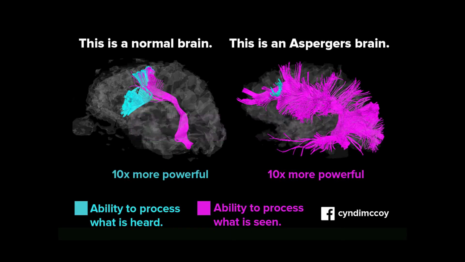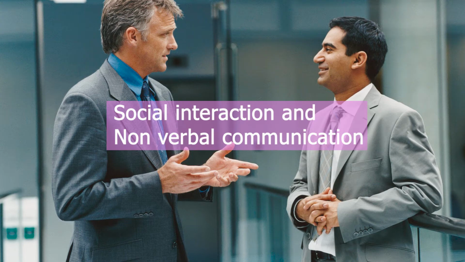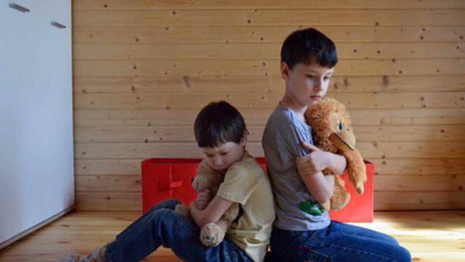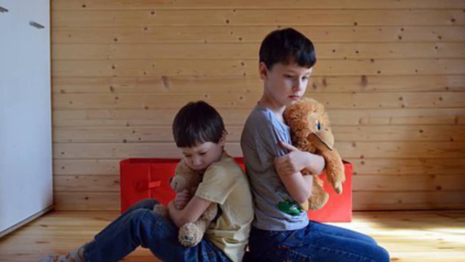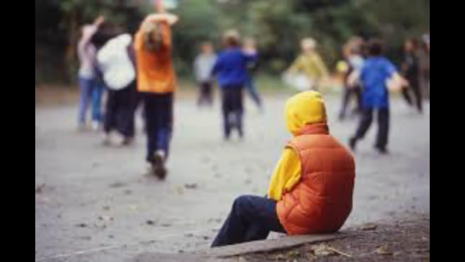Asperger's Syndrome. Asperger's is a neurodevelopmental disorder characterized by significant difficulties in social interaction and non-verbal communication, along with restricted and repetitive patterns of behavior and interest. People with Asperger's syndrome usually have milder symptoms of autistic disorder. They might have social challenges and unusual behaviors and interests.